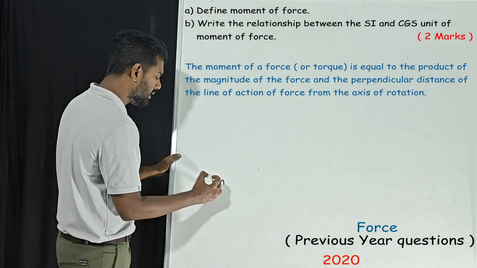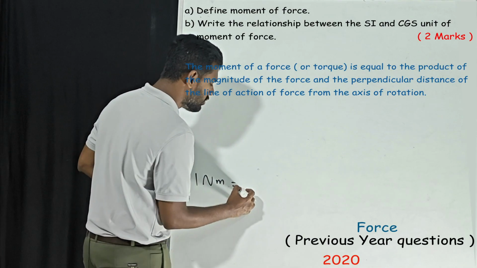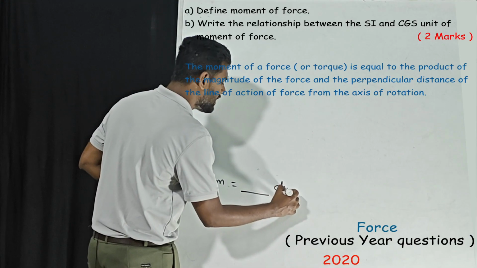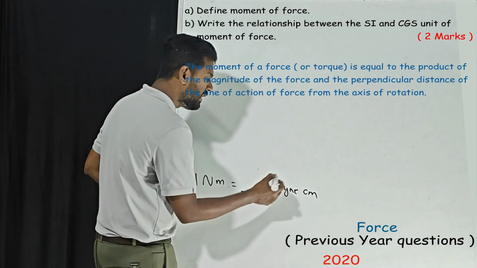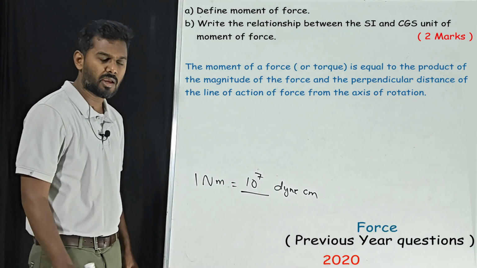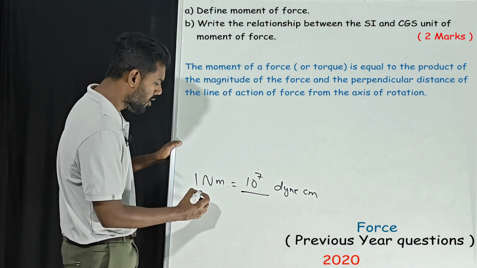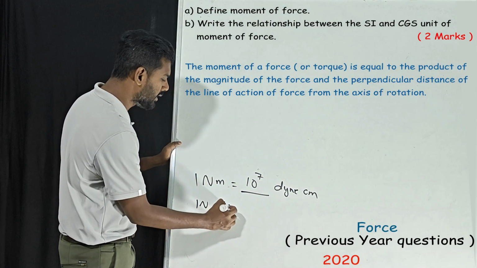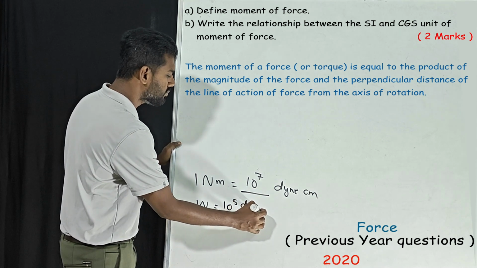That is Newton meter. 1 Newton meter is equal to dash dyne centimeter. This you should write. This is the relation they are asking. The answer is 10 power 7. How? This is very simple. Listen, 1 Newton is equal to 10 power 5 dyne.